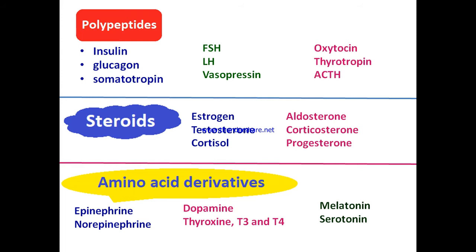Steroid hormones include estrogen, testosterone, cortisol, aldosterone, corticosterone, progesterone. Whereas amino acid derivatives include epinephrine and norepinephrine, dopamine, thyroxine T3 and T4, melatonin, serotonin, etc.